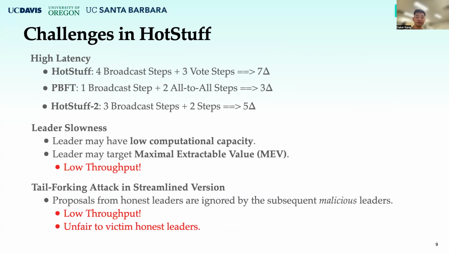The third challenge in HotStuff is that the streamlined version of HotStuff is vulnerable to an attack called the tail forking attack. In tail forking attacks, proposals from honest leaders can be intentionally ignored by subsequent malicious leaders, even if all replicas have voted for them in the previous view. The tail forking attacks not only lead to a low system throughput, but also lead to an unfair situation for the victim honest leaders.